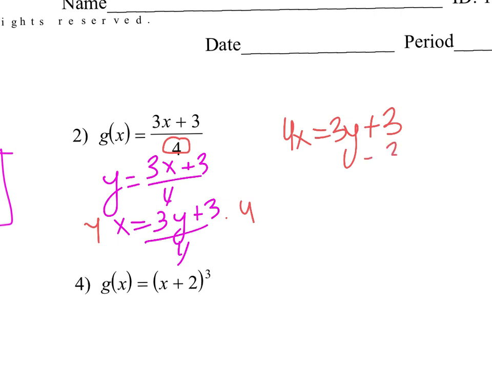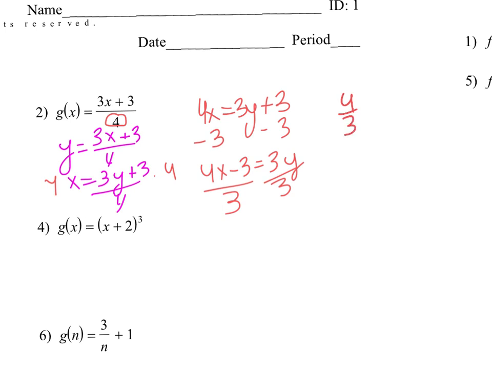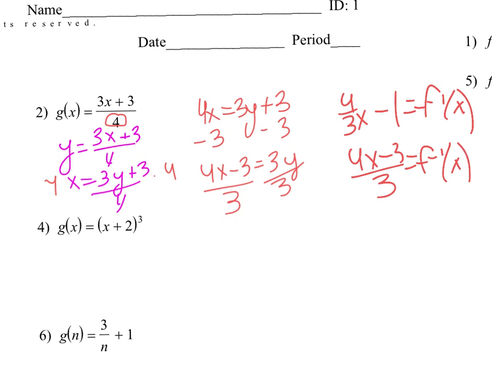Subtract my 3, and then divide by my 3. So we have 4 over 3x. You can simplify this if you want to. This is the inverse function. You could also have left it like this, as one big fraction. That's fine too, but make sure you have the inverse function. So either one of those is the answer.